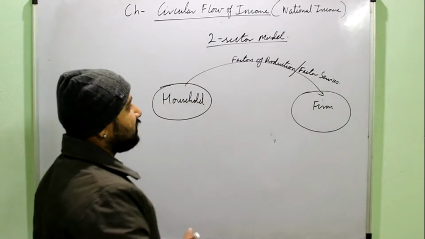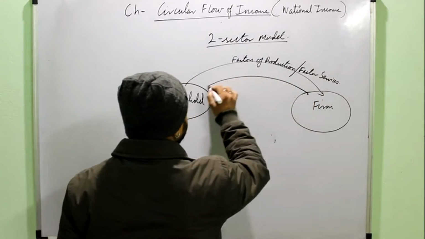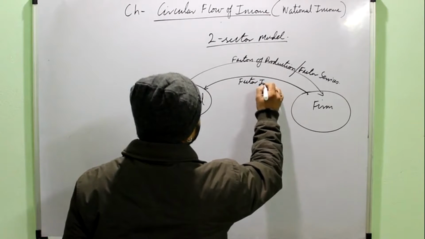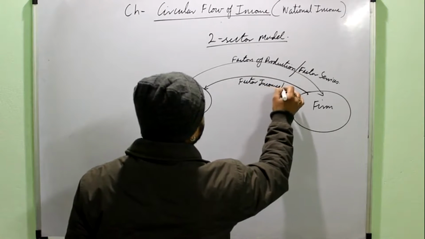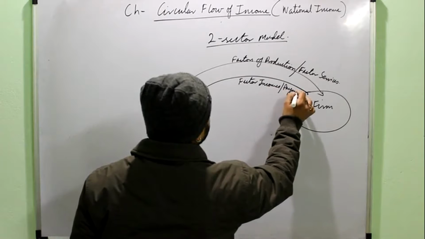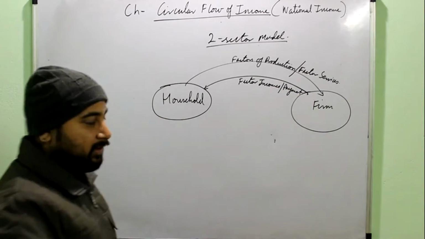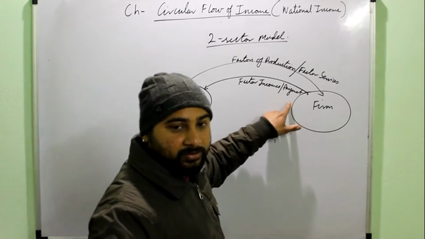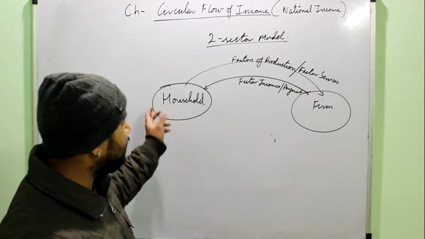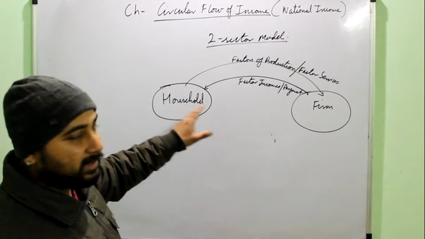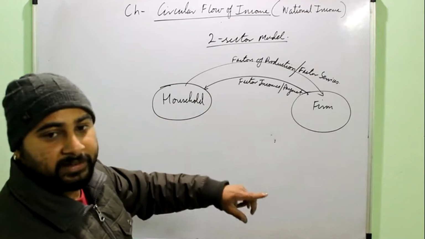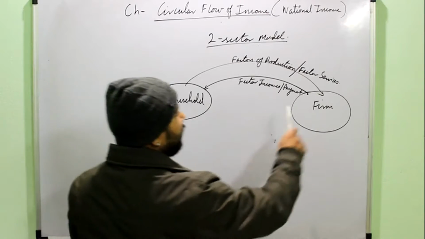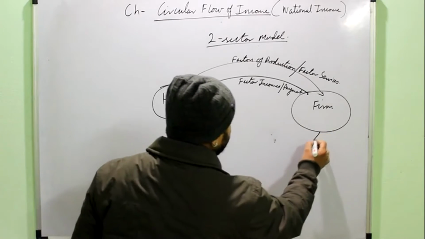It will always take some money in return. These are known as factor incomes, or it can also be called factor payment. Again remember, income from the point of view of the household and payment from the point of view of the firm. As we have already discussed, the expense of someone becomes income for some other person. Now see what the firm will do with these factors of production.